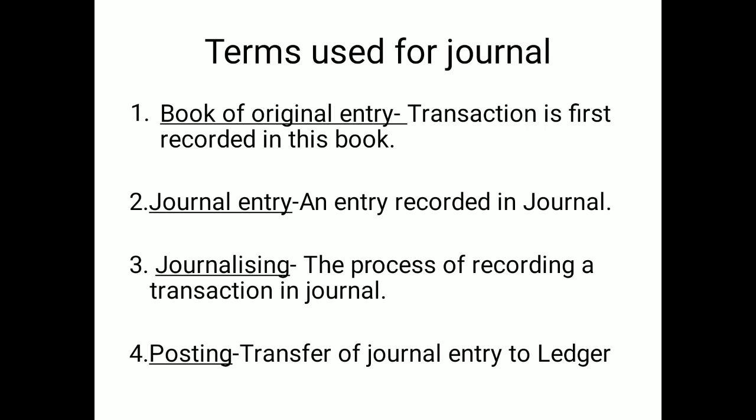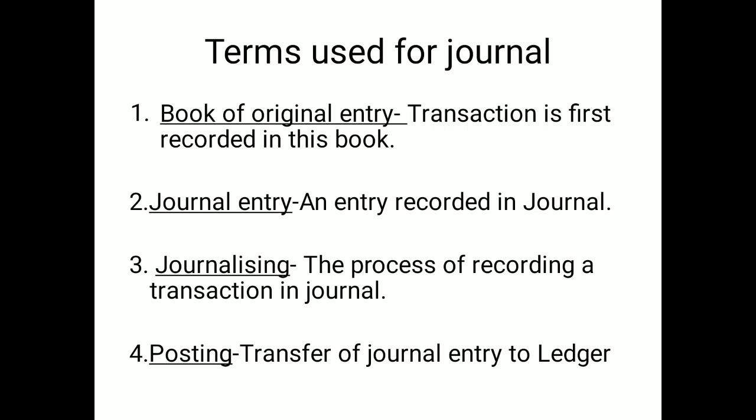Now I am moving to the different terms used for the journal. After the clarification of the journal, what do you mean by the book of original entry? The transaction recorded for the first time in the books is called original entry. So there is a difference between the book of original entry and the original entry. The book in which the original entry is passed is called the book of original entry.